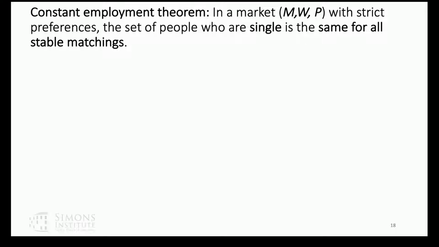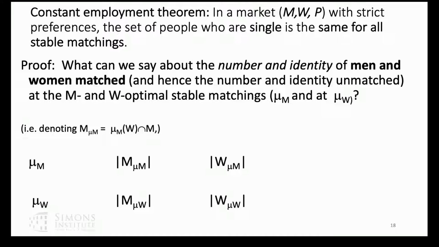When I started to redesign the medical match, one of the things they said to me is, why not look for a maximal cardinality match? Match as many people as possible. And what you'll see is this is going to say to them, we're already doing that. If you have to find a stable match, then it doesn't matter which stable match you find. So let's prove this.